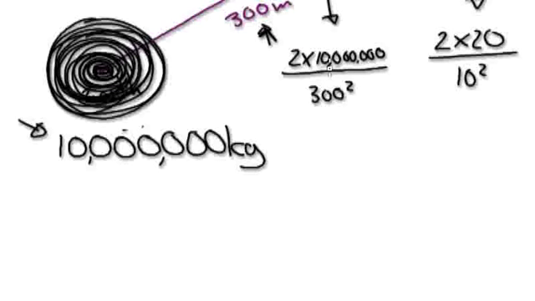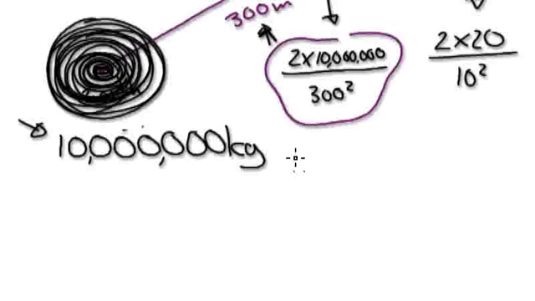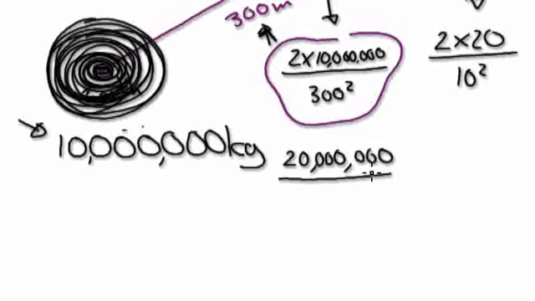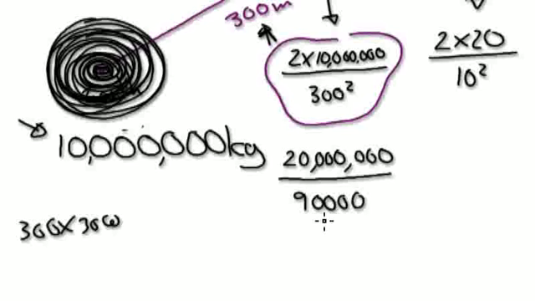Let's see. This whole thing here becomes this. I'm doing the top. So 2 times 1 is that, and then fill in the zeros. Basically, I'm getting 2 times that big number at the top, divided by 300 squared. 300 squared would be 300 times 300. So that would be 9 with 4 zeros.